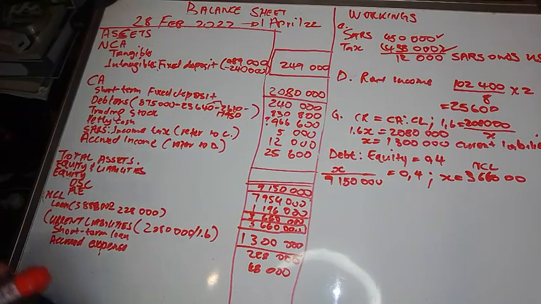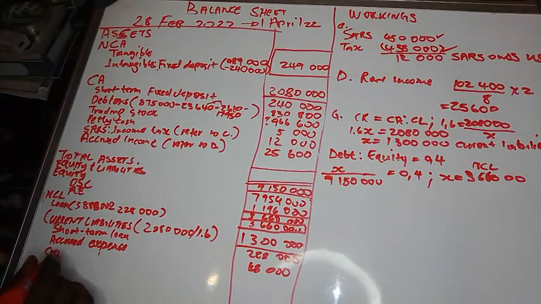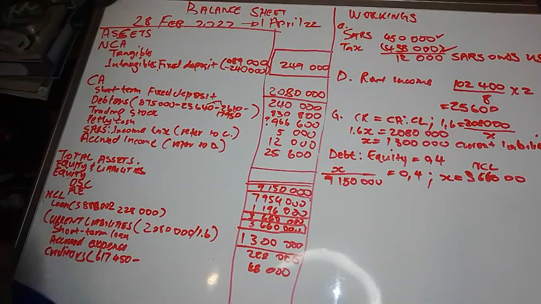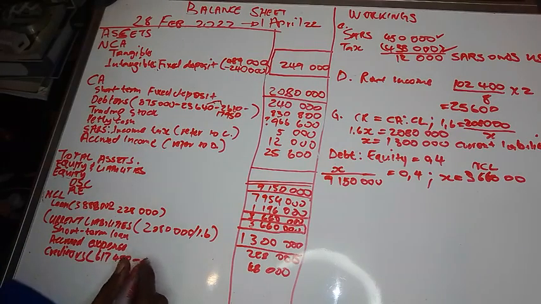Now we have creditors control, 617,450. Remember they said we must transfer a balance from debtors to creditors. It's a debtors balance, and therefore when you transfer it to creditors, it will decrease the creditors by 17,950.